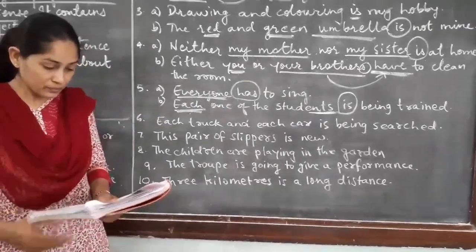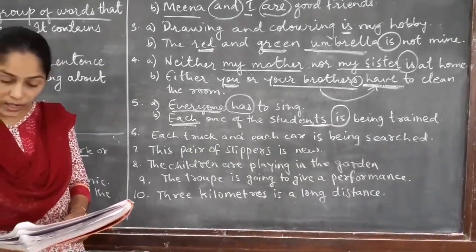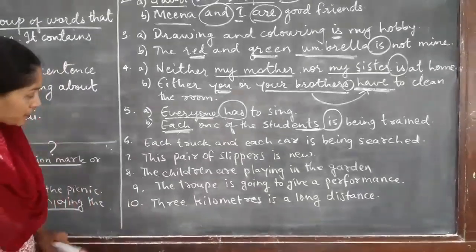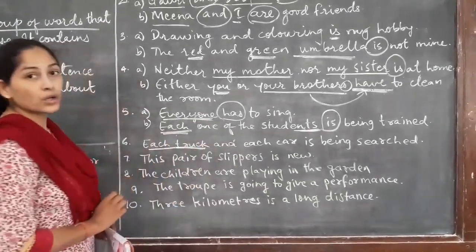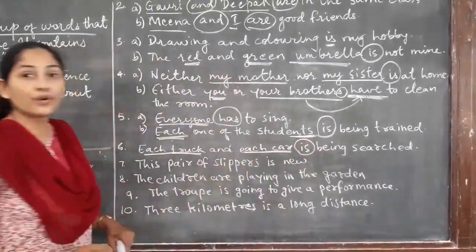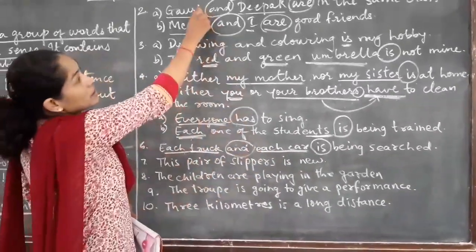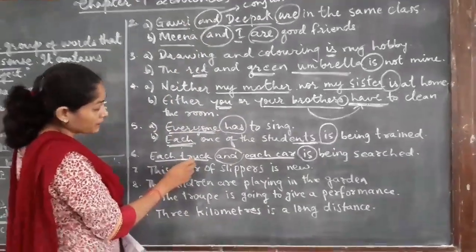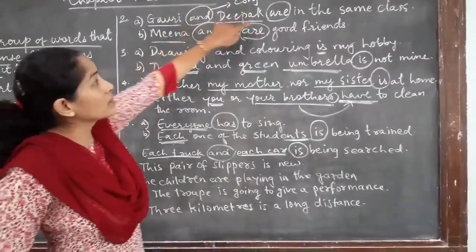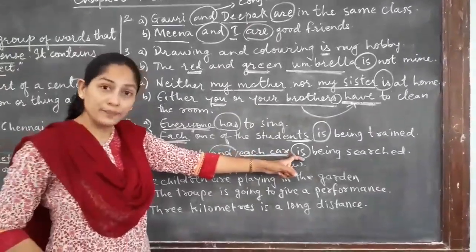Next one, sixth one. Even if they are joined by a conjunction, two nouns qualified by each or every must have a singular verb. Each truck, this is a singular subject. Each car, so here we are using a singular verb for both of them, though they are joined with the help of a conjunction. We have learned this earlier also. There, with a conjunction and two subjects given, we had used "are". But here, with the word each, the verb would be "is".